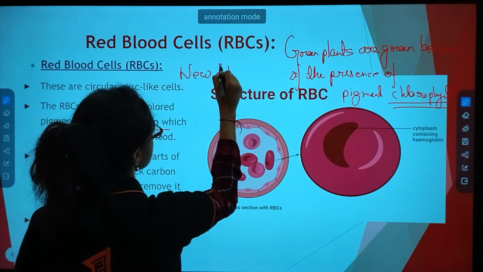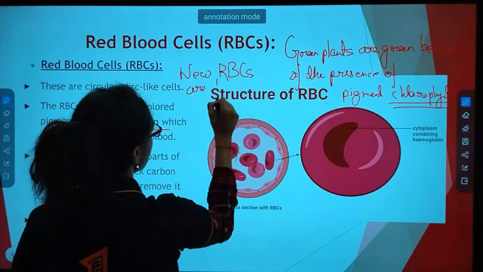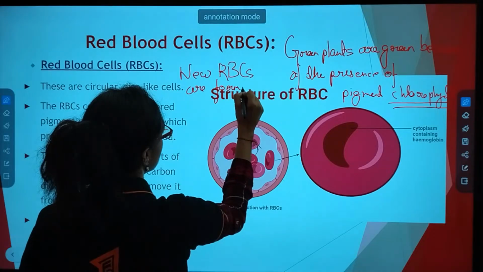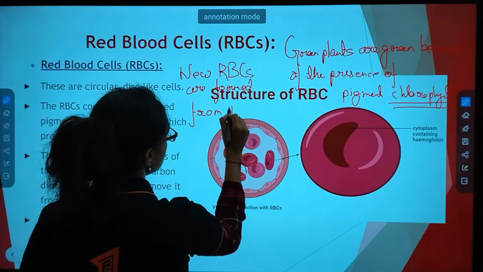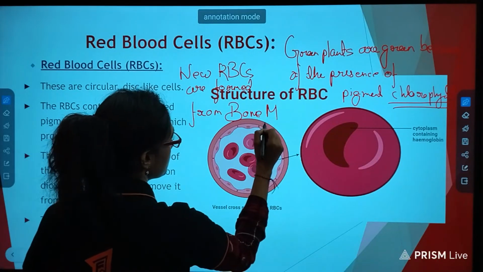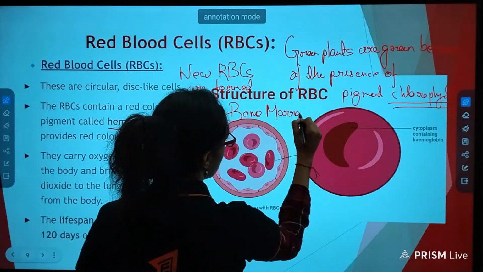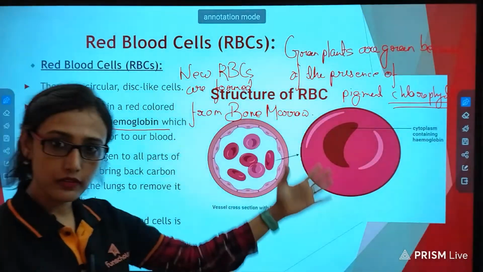New RBCs are formed from bone marrow. New RBCs are formed from bone marrow.